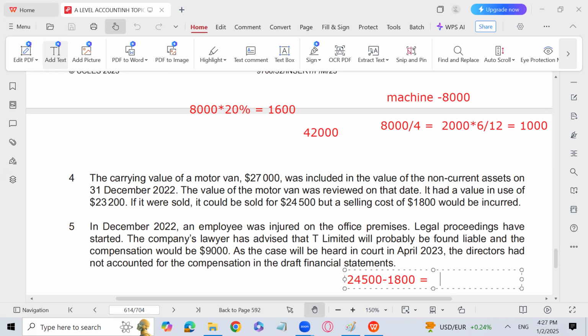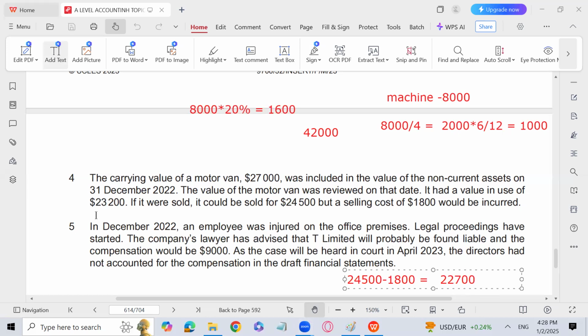24,500 minus 1,800. How much? 23,800. So did 22,700. Okay, 22,700. So which is the higher value?